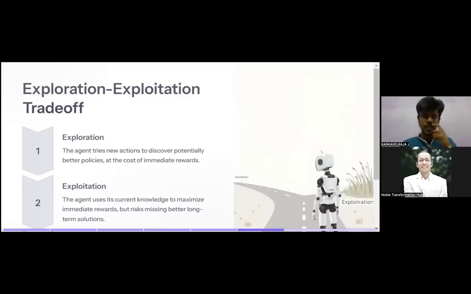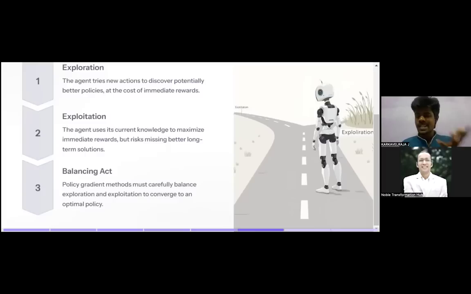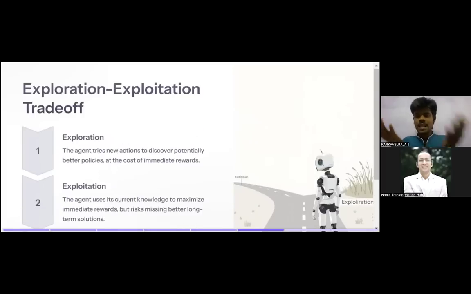Yeah, that's a major thing. Okay, what the agent will do, it will explore the different actions to explore the entire environment. Exploitation, it will choose the best action but it will not think about the maximum rewards. So what this policy gradient method will do is try to balance these two things, exploration as well as exploitation, such that it tries to maximize the rewards as well as explore all the states. Okay, I hope you guys can understand.